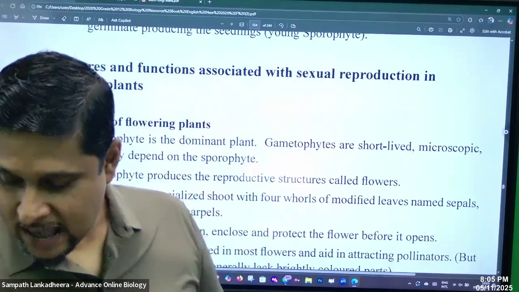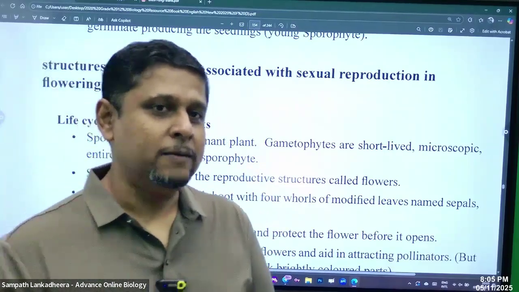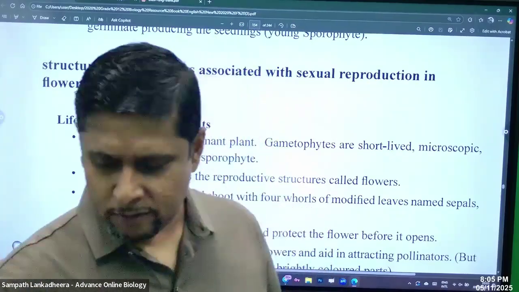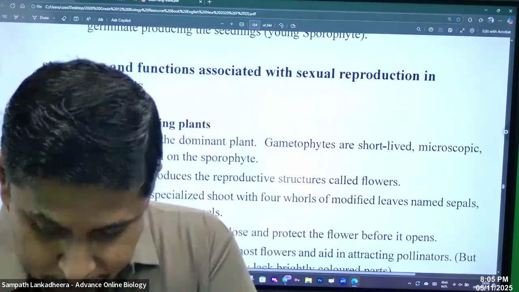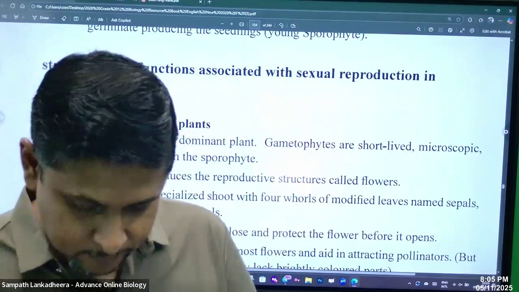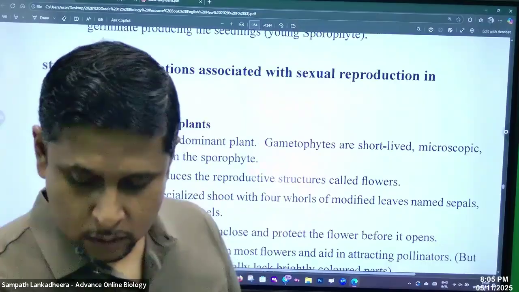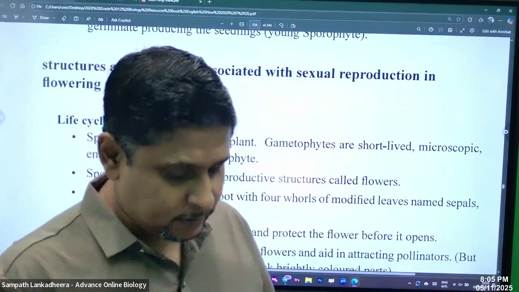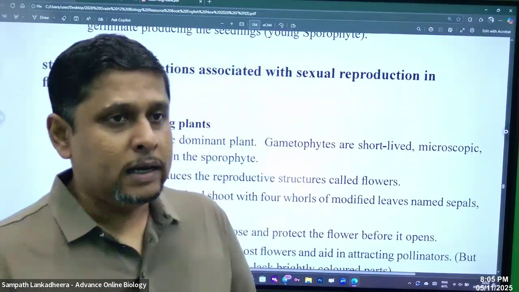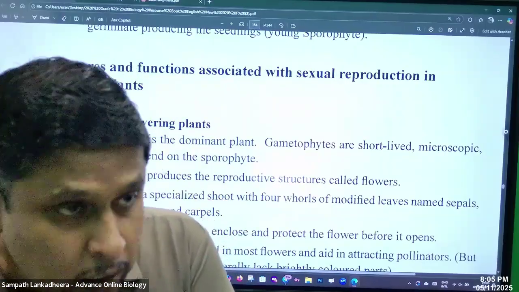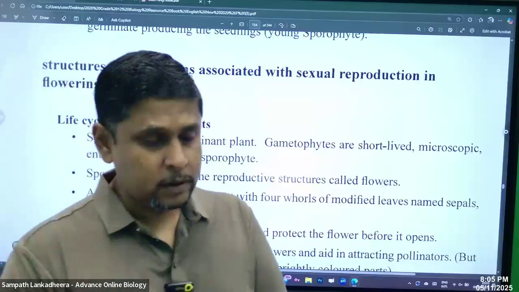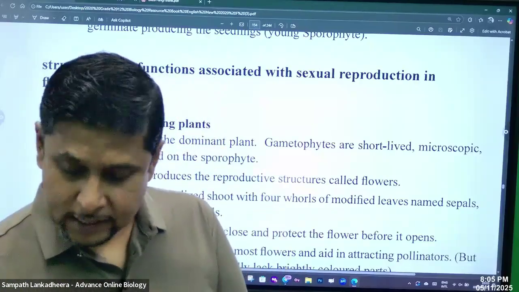And then we can see, people, we learn about the formation of the flower. We learn a flower is a special reproductive structure.